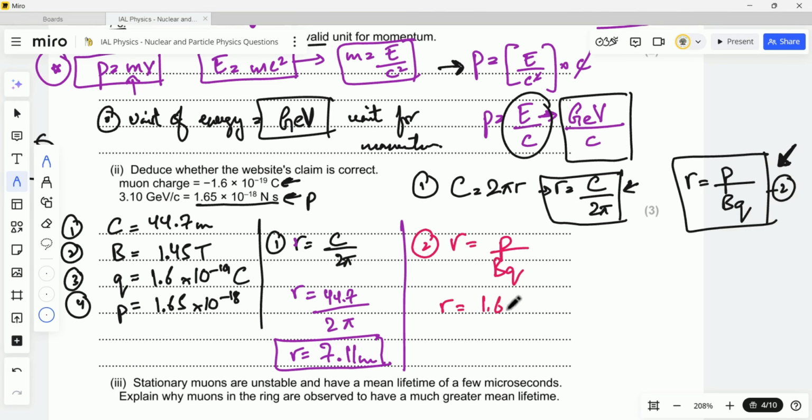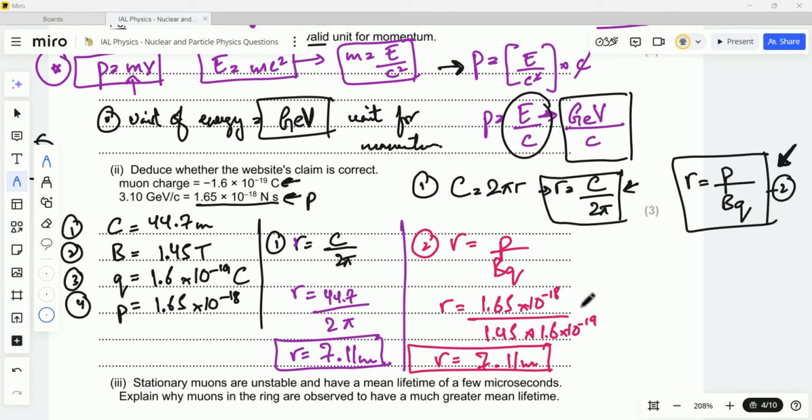Next, I'll now be using the second equation that I have, that is r is equal to p upon BQ. So r is equal to, what is p? p is 1.65 into 10 to the power minus 18, upon what is B? B is 1.45 Tesla, and Q is 1.6 into 10 to the power minus 19. Putting this in the calculator, what does this give me? Give me a second. Okay, so yes, this is also giving me 7.11 meters.